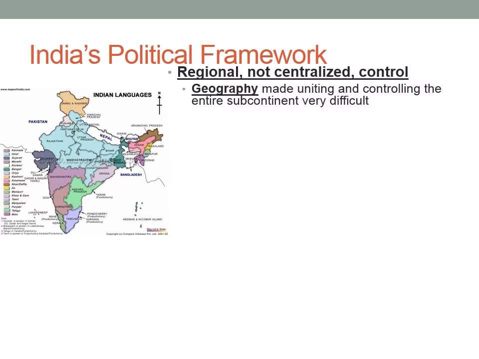Empires would use armies or connections to the gods to claim and validate their rule. There wasn't an extensive bureaucracy like in China. In China, for example, the emperor would select local leaders to then carry out the demands of the emperor. However, in India, the local leaders were already in place, and it was up to the emperor to work with them.